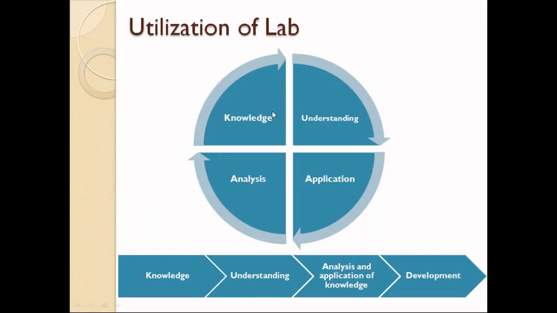And third, one can think about the commercialization of that application: how I can sell that small gadget, or how I can merge that application into different applications or products available in the market. If we can complete this cycle of knowledge, understanding, application, and analysis, we can say the lab outcome is automatically generated.